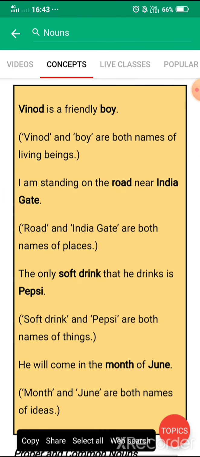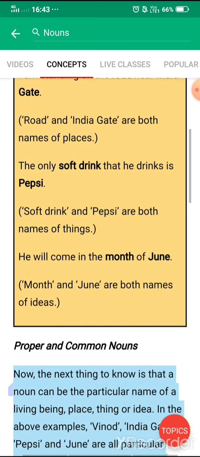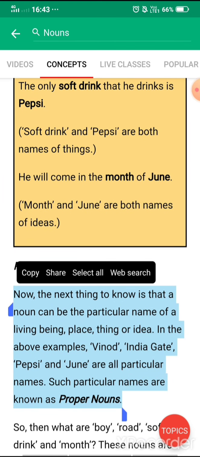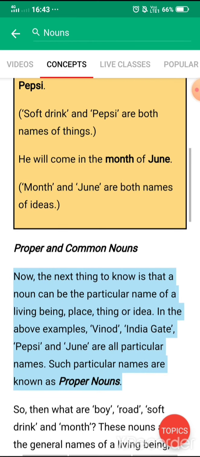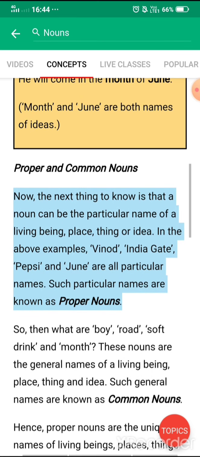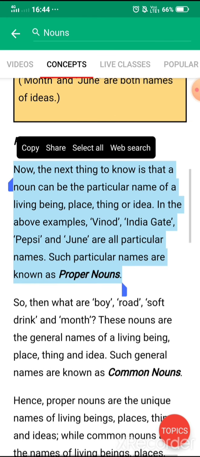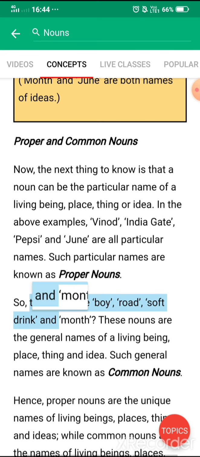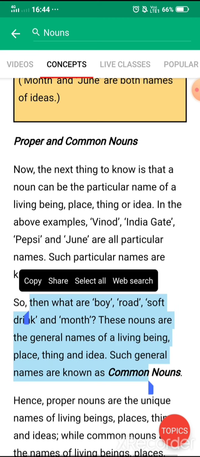Here, Vinod is a friendly boy. What has been written: you can see Vinod, India Gate, Pepsi, June are all particular names. Such particular names are called proper nouns. So I think now you have understood that the term proper noun means the particular name of something. Now the next is about common nouns. Now see, what are boy, road, soft drink and month? As I told you, boy is also a noun, Vinod is also a noun, India Gate is also a noun, and road is also a noun.